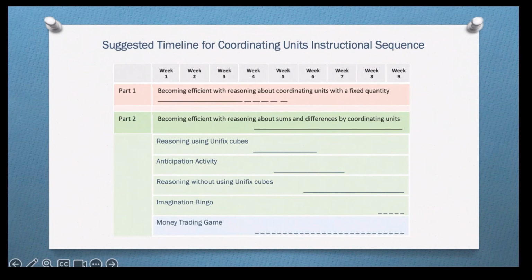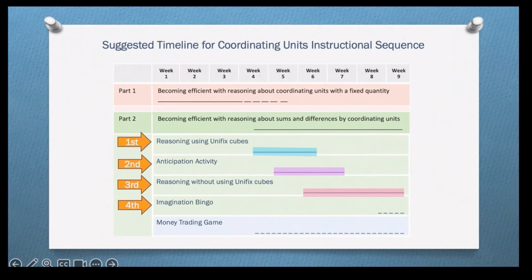Each activity is used for several weeks. However, these 4 activities follow a progression. The overlap in the timeline shows this progression because the nature of the initial whole class activity progresses over time from tasks where children reason by using the cubes to those where they reason without using the cubes.